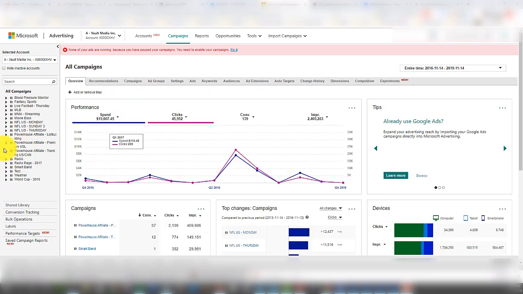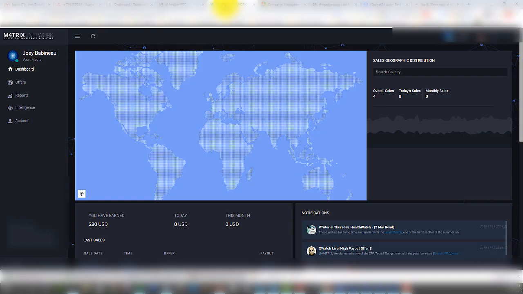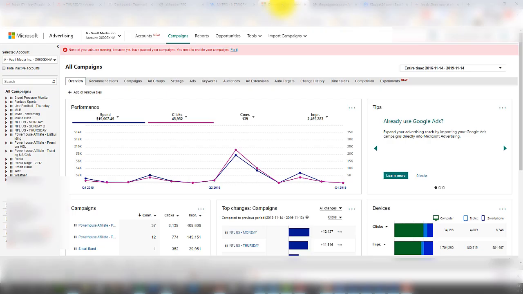Okay, so the fact that I'm not using a third-party tracker for this test, I am definitely going to want to set up conversion tracking. As you can see over here, there is an option to set up conversion tracking. You would set that up by clicking on it, creating a new conversion action. So I would call it a sale, and then I would take the pixel that they give me for that conversion action, and I would put it into my matrix global pixel. Okay, so every time a sale happens here, it is going to show up back inside Bing, so that I can at least track what keywords, what ads and stuff are working.